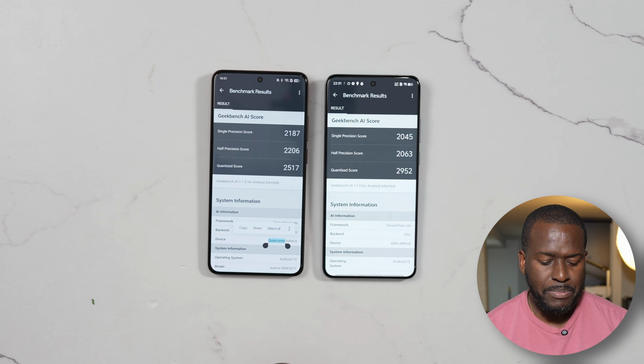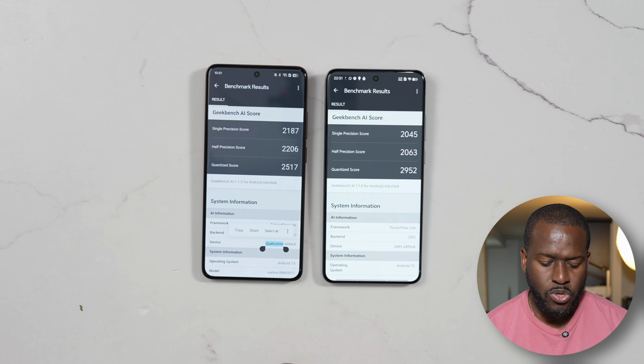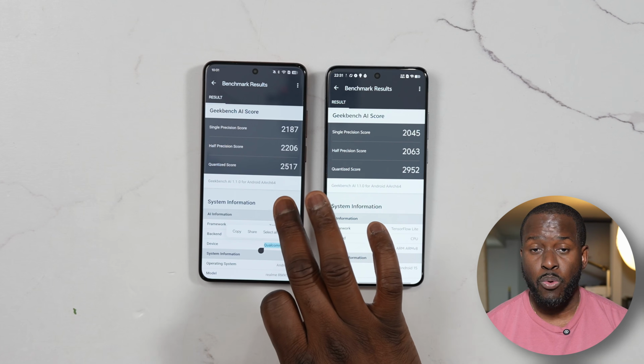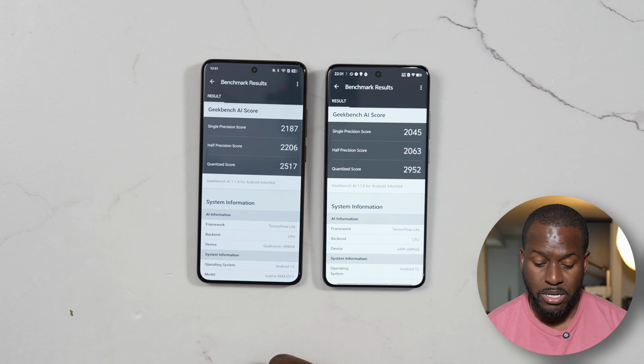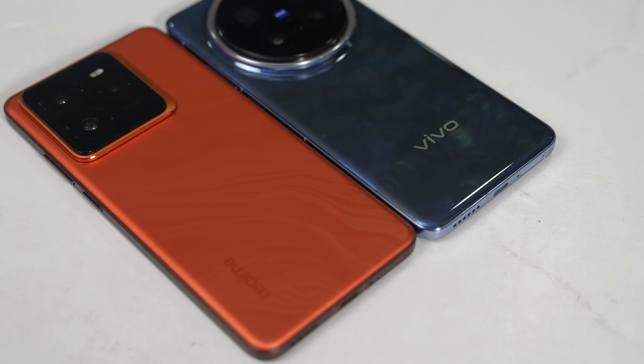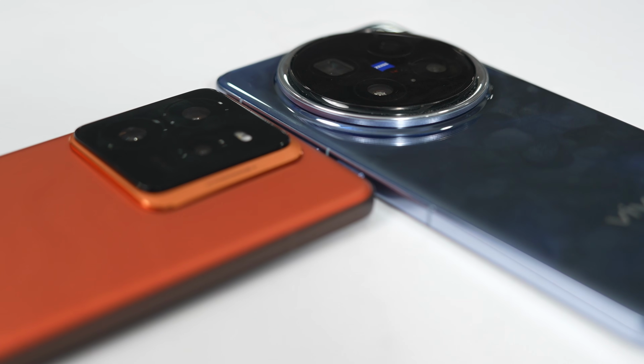And looking at this, Snapdragon does better on the single precision score and the half precision score, but on the quantized score, Dimensity 9400 does a much better job here. We'll have to see how this pans out in the future with all these AI features built in, but it's time to look at some gameplay performance from both devices.